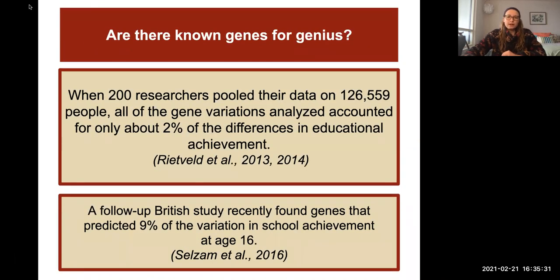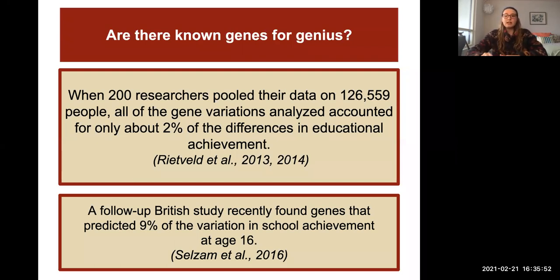So what's the deal? Are there specific genes that are known for this genius that people might have? We can see that 200 researchers pulled together all the data they had on over 100,000 different people, and all of the gene variations analyzed accounted for only about 2% of the differences in educational achievement.